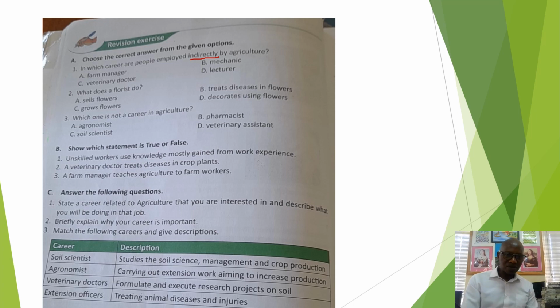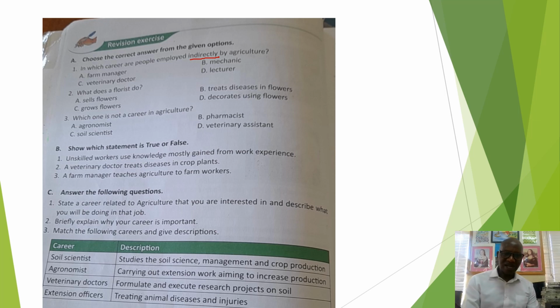Then we go to number 3, which says, which one is not a career in agriculture? This question requires you to know the careers in agriculture and those that are not. We have an agronomist. An agronomist, yes, is a career in agriculture. We have a pharmacist. A pharmacist works in a pharmacy that sells some medicines for human beings.